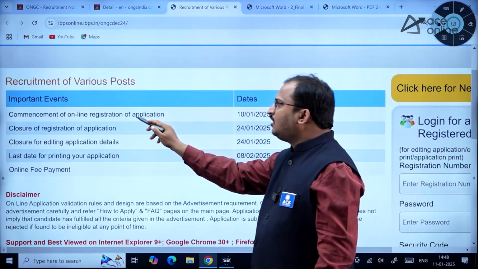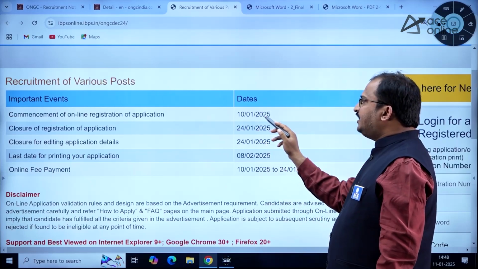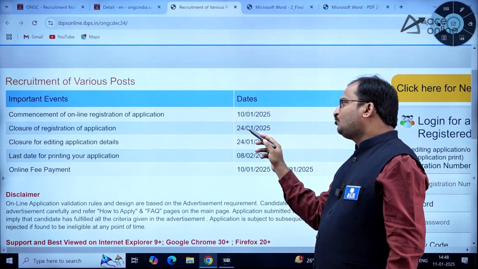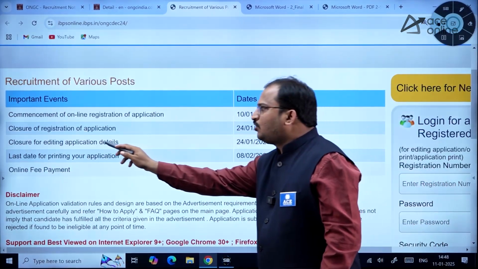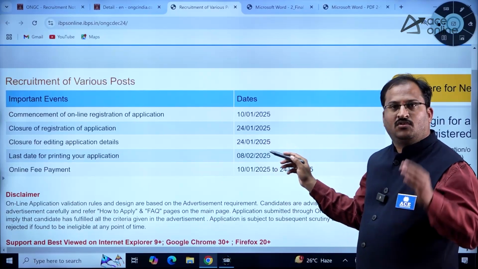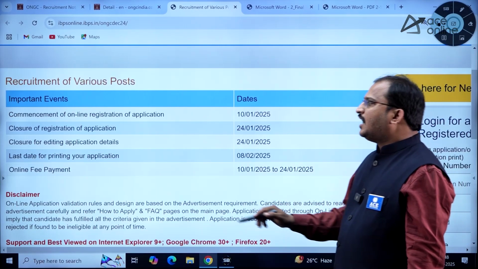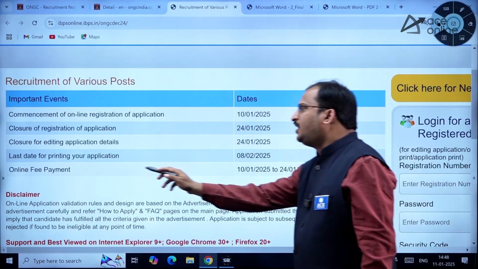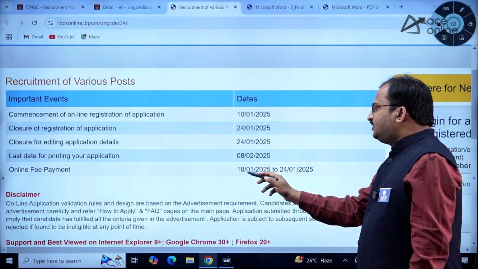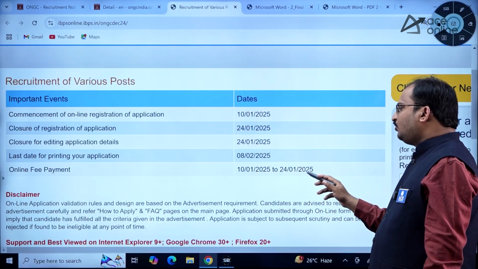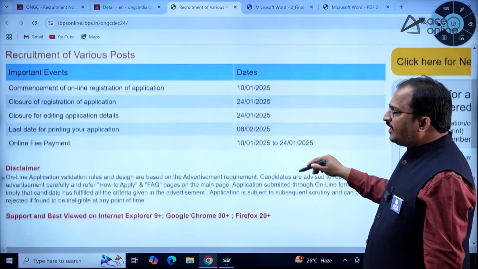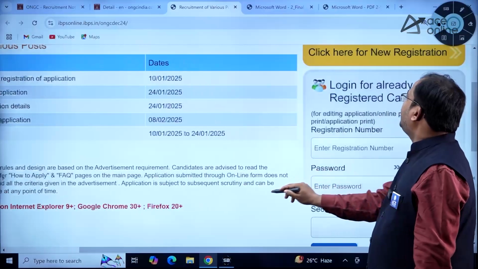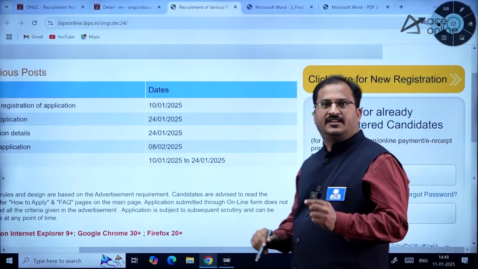Okay, commencement of online registration of application is 10th January 2025, and closure of registration of application, the deadline, is 24th January 2025. Closure for editing application details is also on 24th January 2025, and the last date for printing your application is 8th February 2025. Online fee payment is between 10th January 2025 to 24th January 2025. Okay, so try to go through all these dates properly, dear students, and here you can observe the registration related link.